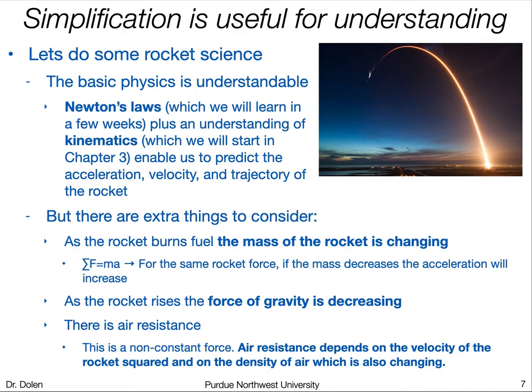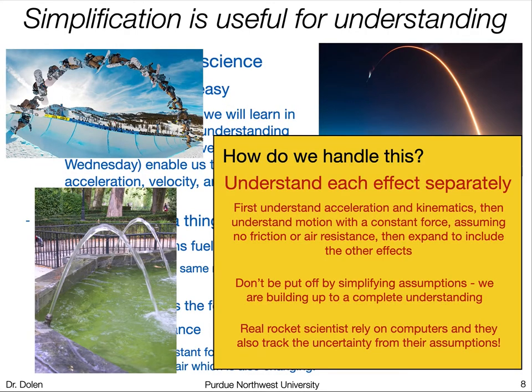So to fully understand this motion, you need to include all of these different concepts in your model, if you're trying to simulate a rocket blasting off into space, which is why we go through the process of simplifying. What we want to do in this class is understand every single effect separately, and then at the end of this class, hopefully we can put it all together.